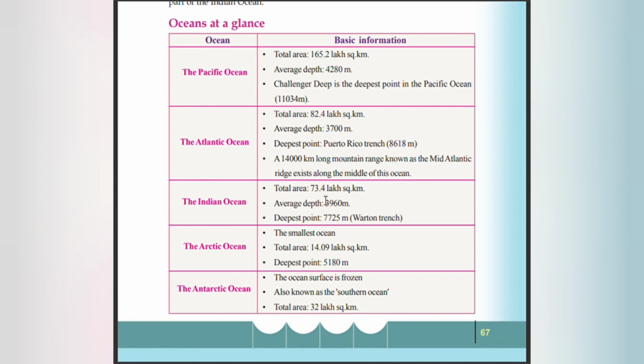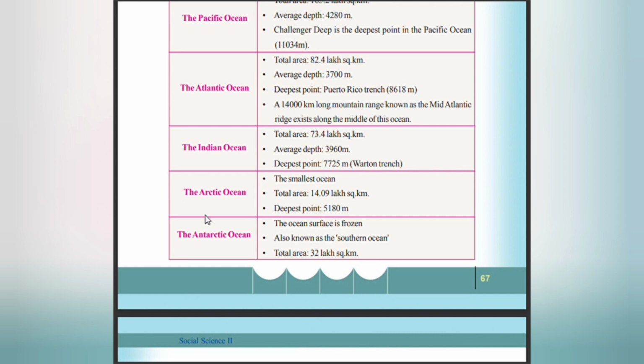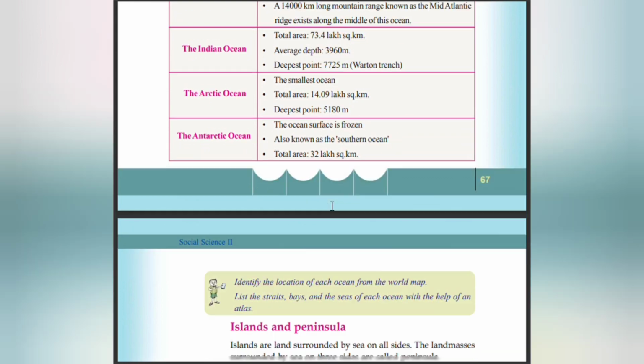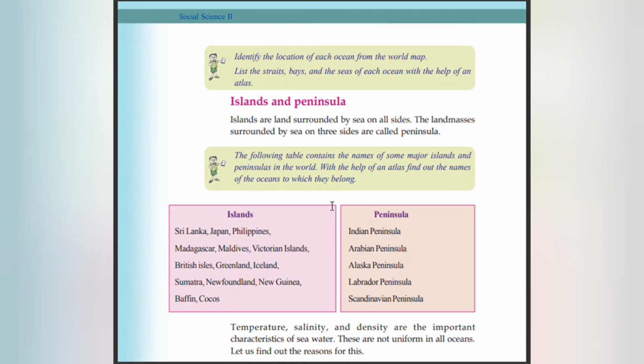Indian Ocean: total area 73.4 lakh square kilometer. Average depth 3,960 meter. Deepest point 7,725 meter. Arctic Ocean, the smallest ocean: total area 14.09 lakh square kilometer. Deepest point 5,180 meter. Antarctic Ocean, the ocean surface is frozen, also known as the Southern Ocean: total area 32 lakh square kilometer.